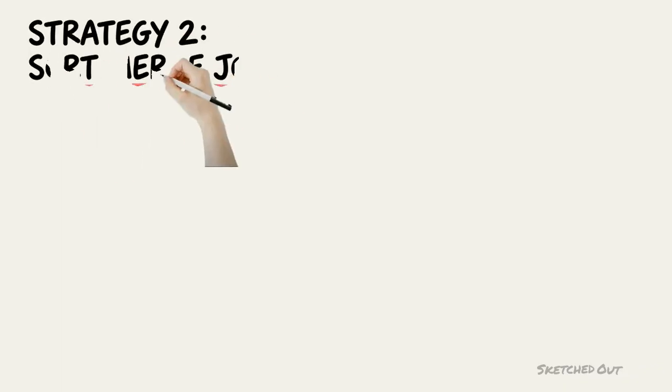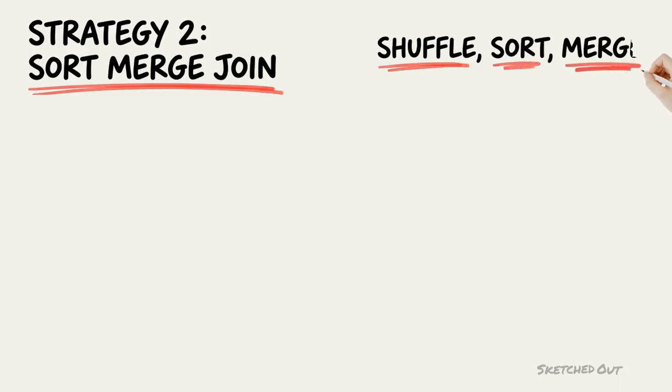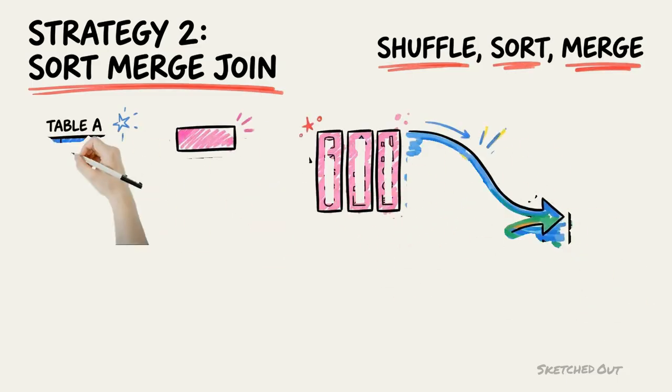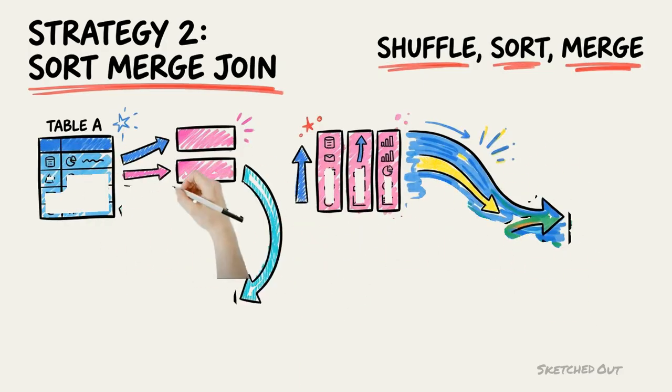Strategy 2. Sort merge join. This is the default when neither side is small enough to broadcast. Both sides get shuffled, sorted, and then merged. Let us be precise about what that means physically. First, both the swipes table and the merchant table are shuffled. Every row from each table gets sent to the partition determined by hashing its join key.